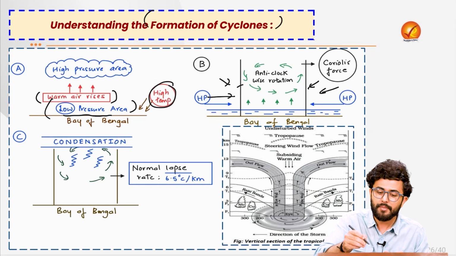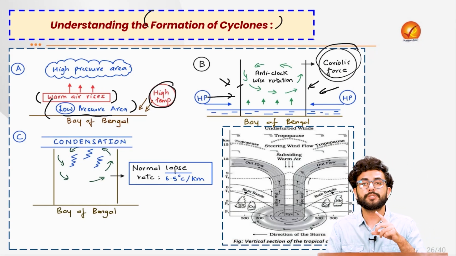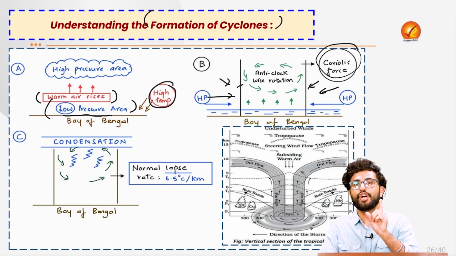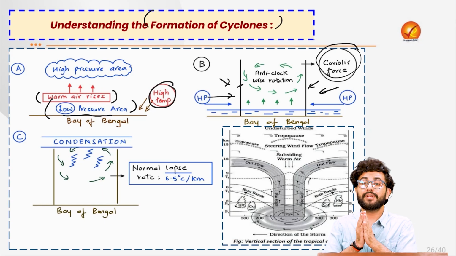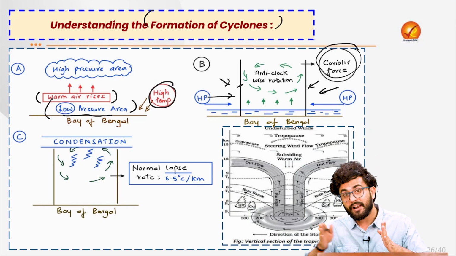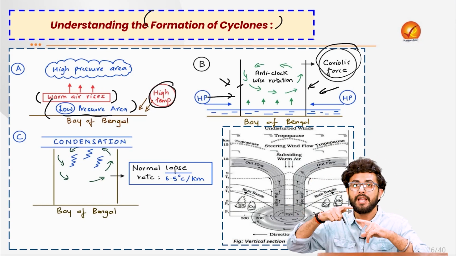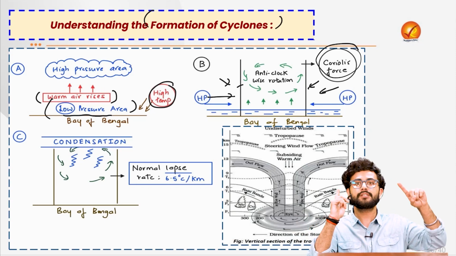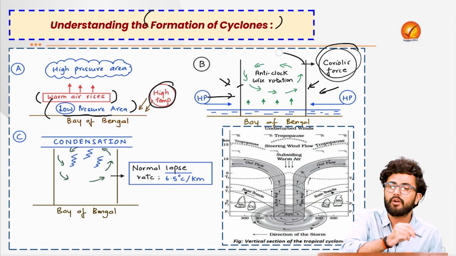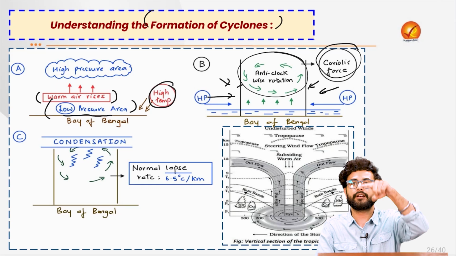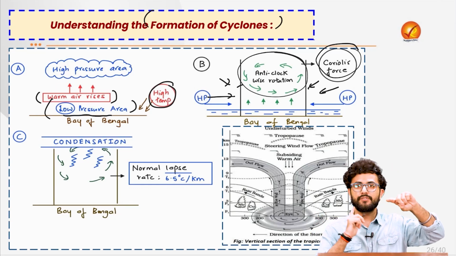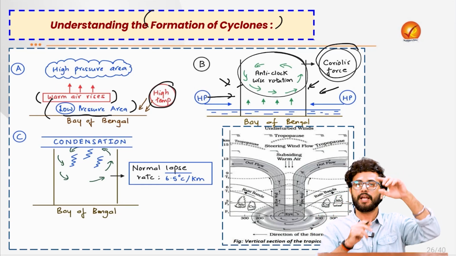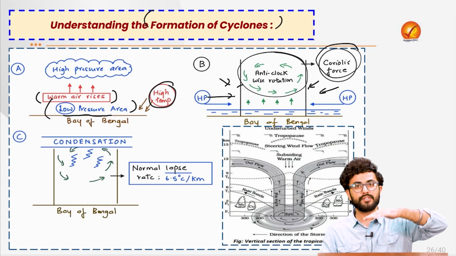At the same time, you might have heard about the Coriolis force, which is basically caused because of the rotation of the earth. Because of the rotation of the earth, there will be a deflection towards the right side in the northern hemisphere, and thus this air will start circulating in an anti-clockwise rotation and they will start rising. So now there is a circulation which has been caused because of the Coriolis force, and the air is rising because it is a warm air.